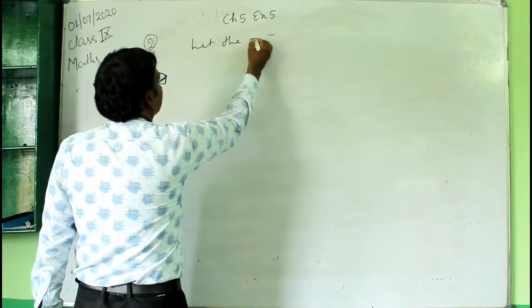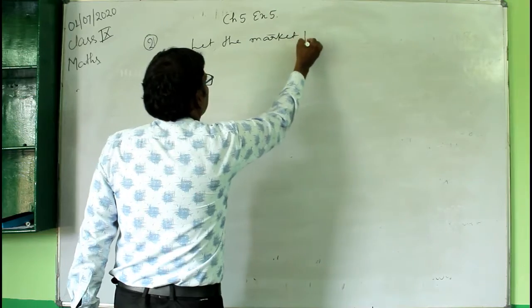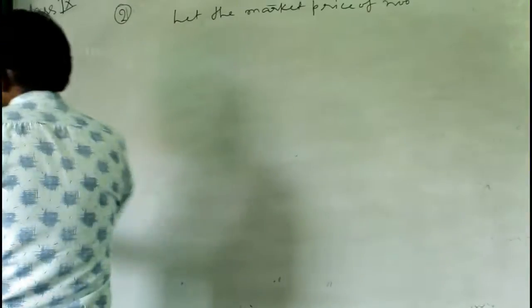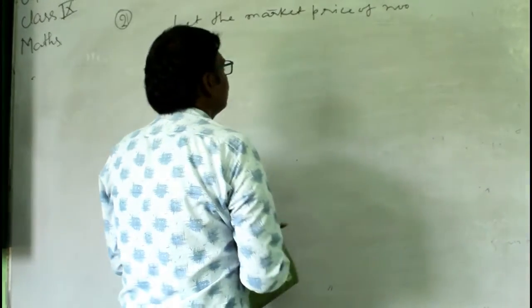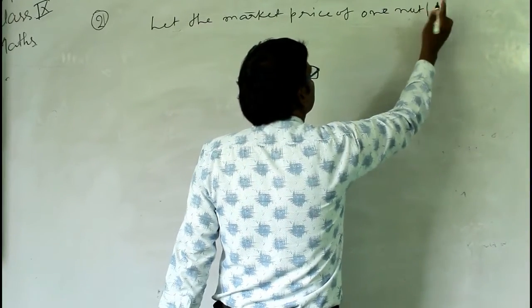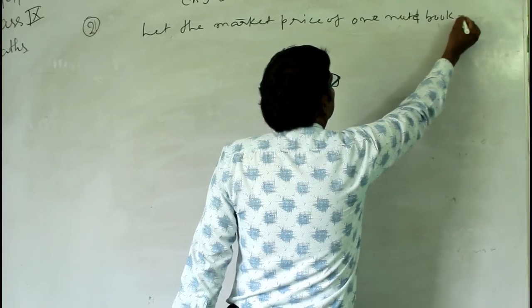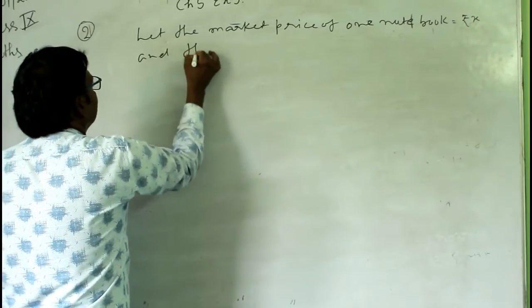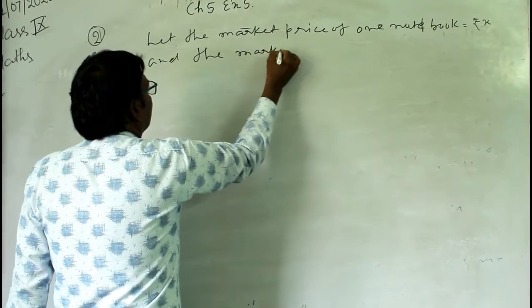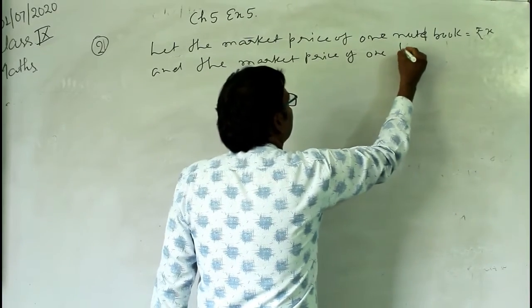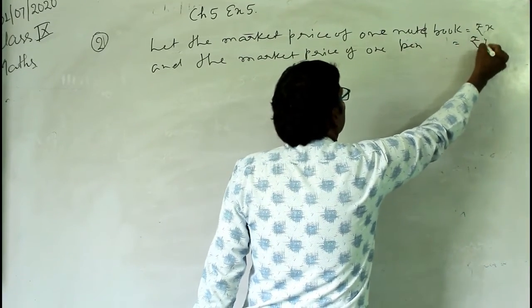First, let the market price of one notebook be rupees x, and the price of one dot pen be rupees y.